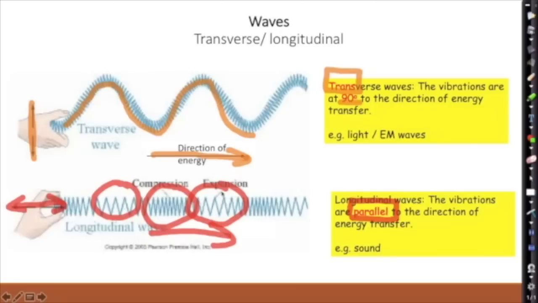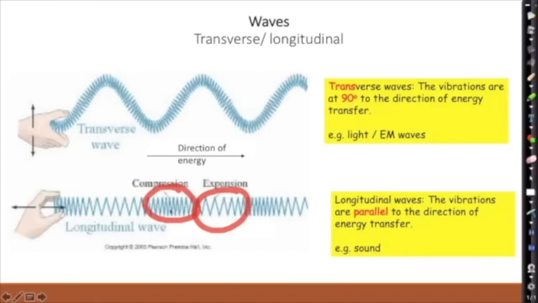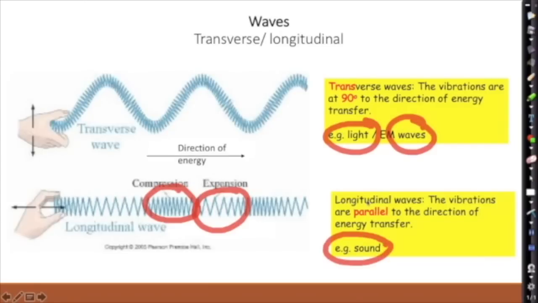Okay, and we give those scientific names. We can say that this is an area of expansion, so they are far apart, and this is an area where they are compressed, so compression. Okay, and expansion or rarefaction, we sometimes call that. Now, you need to know examples for both of these. Light and electromagnetic waves both travel as transverse waves. Sound travels as a longitudinal wave.